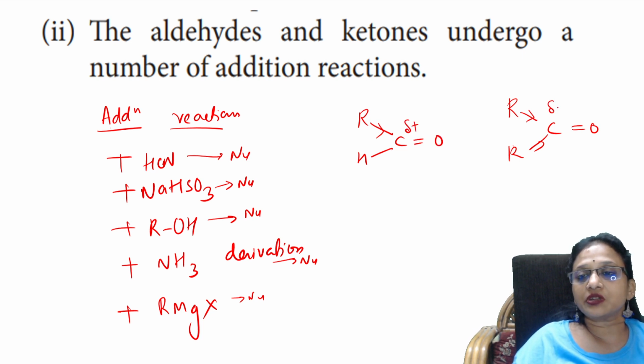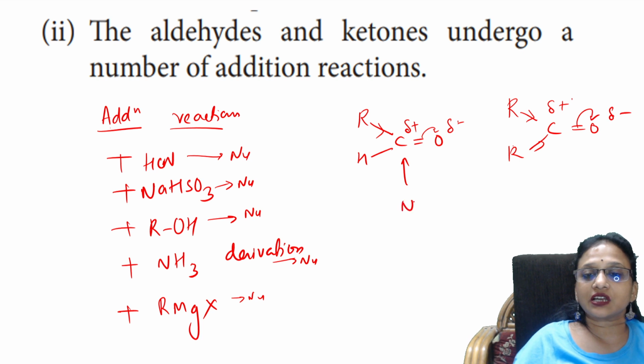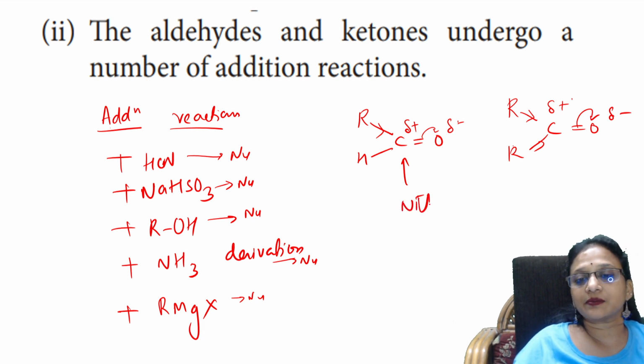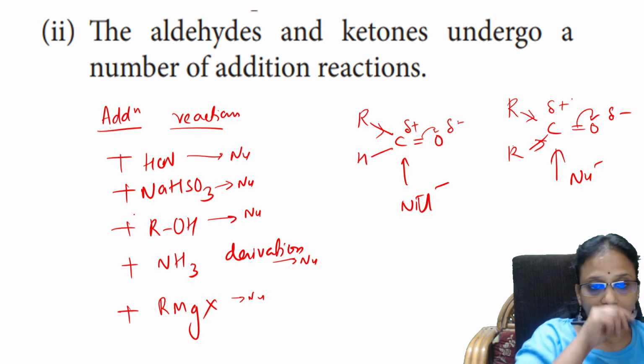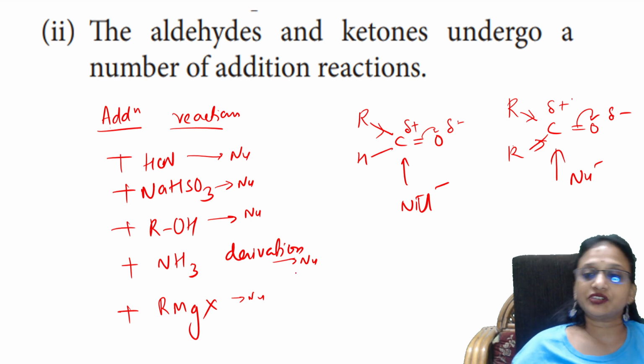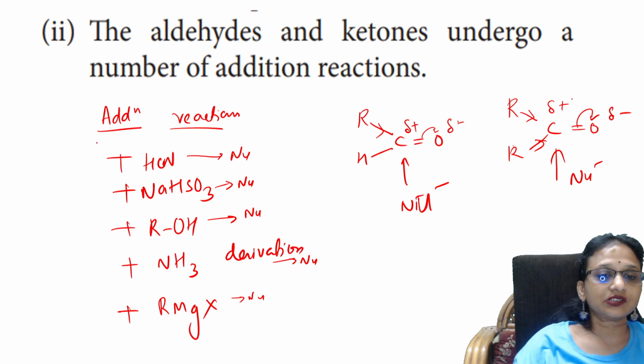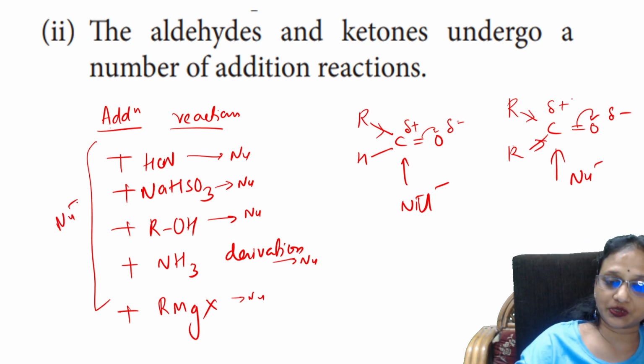Because of this carbonyl carbon, the nucleophiles will come and easily attack and supply electrons to it. That's the reason you will have more addition reactions. So these are all nucleophiles. Done, students? Easy?